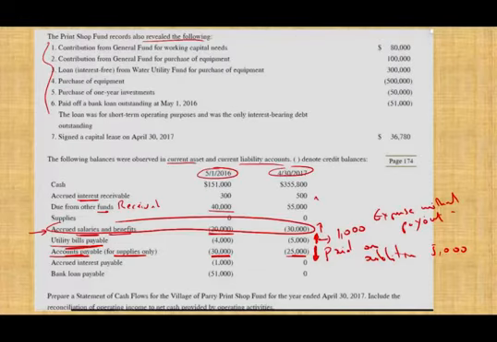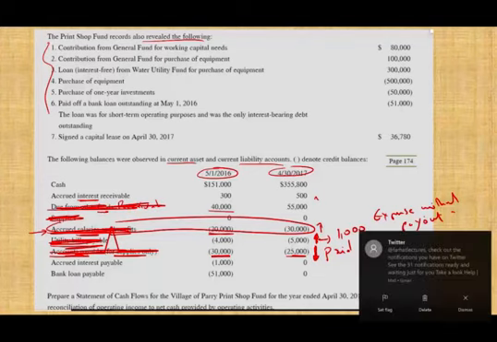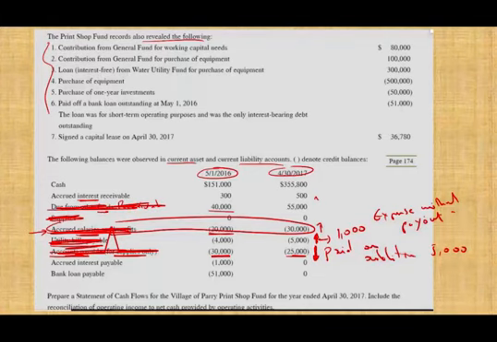The next section, so basically we dealt with this payable is gone, utilities payable is gone, accrued payable is gone, supplies there was no change, due from other fund is done. Okay, so all these accounts are used up. Now the other section we're gonna work with is cash flow from non-capital financing activities. So basically we borrowed money or we paid off money, but it has nothing to do with our capital activities. So let's see what these are.